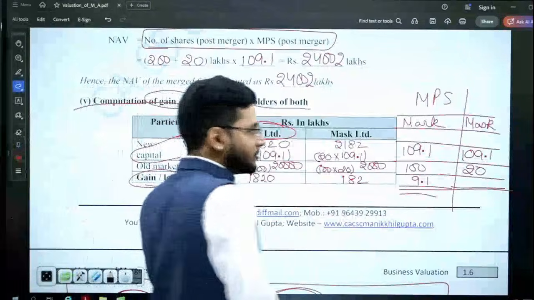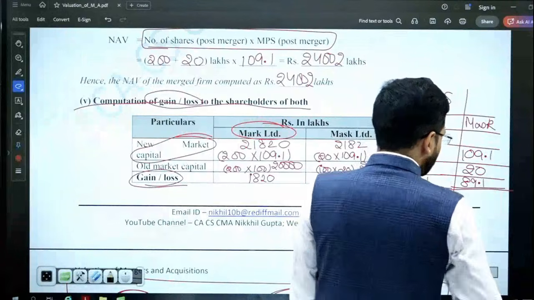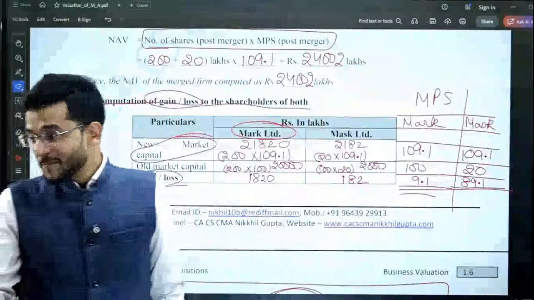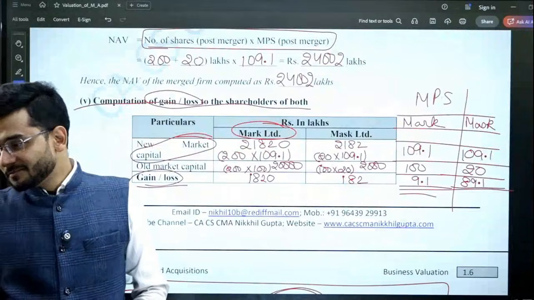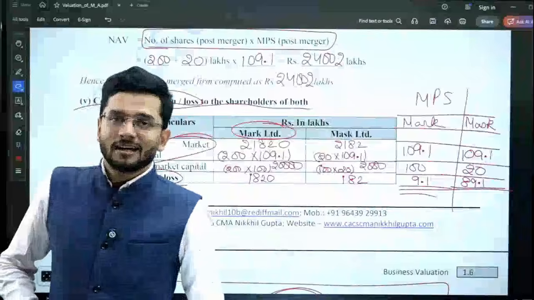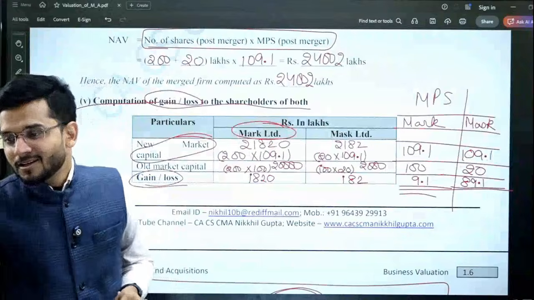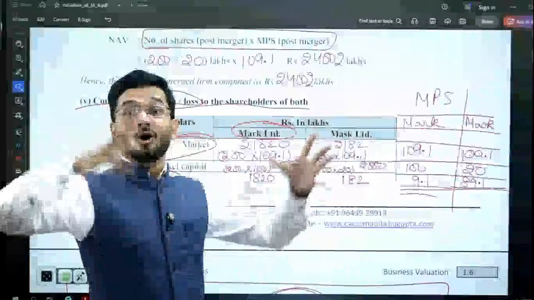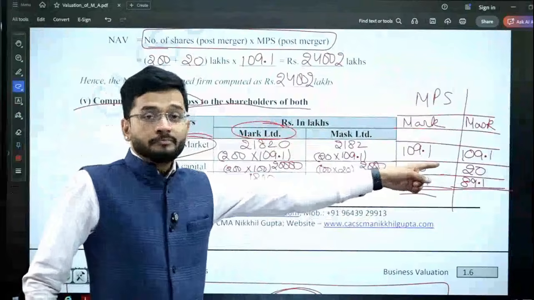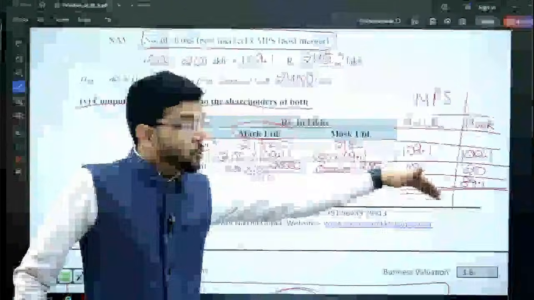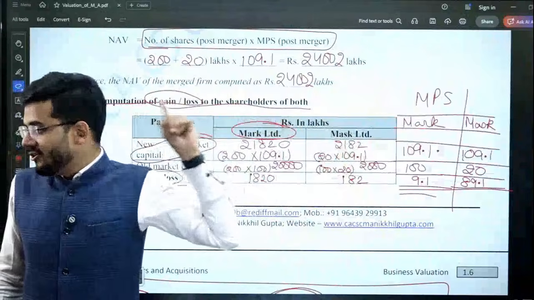So the gain which accrues to Mask Limited is 89.1 per share. So Mask Limited is actually gaining a lot of benefit out of this merger. Its per share value is increasing from 20 rupees to 109.1 rupees. Is this calculation correct or incorrect?